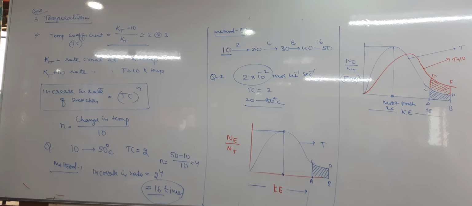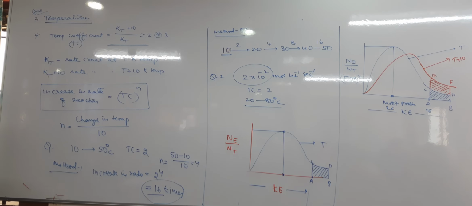Next point: in most chemical reactions, the rate of chemical reaction is doubled when the temperature rises by 10 degrees Celsius.